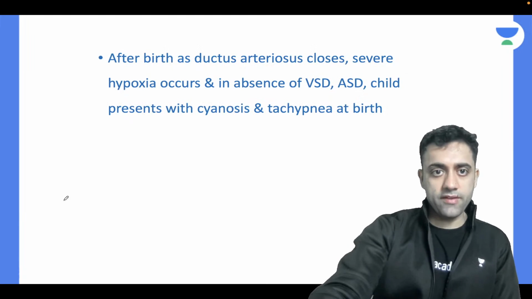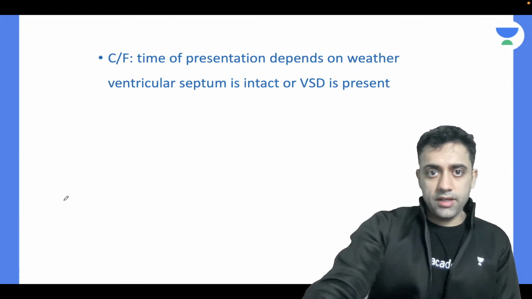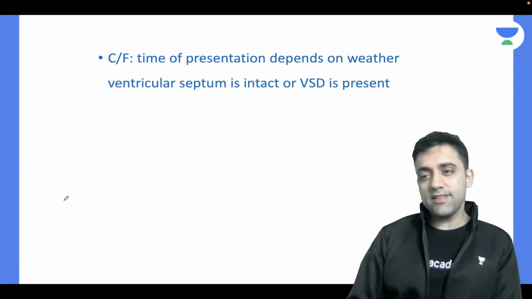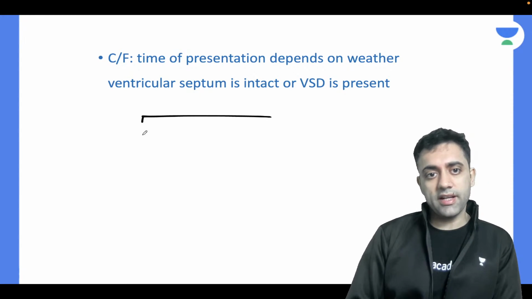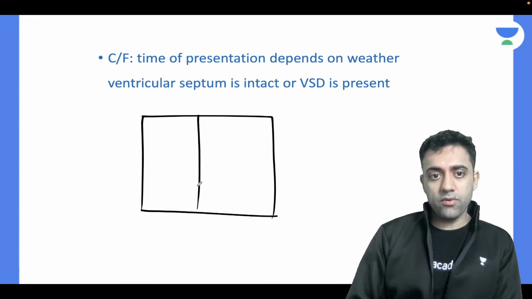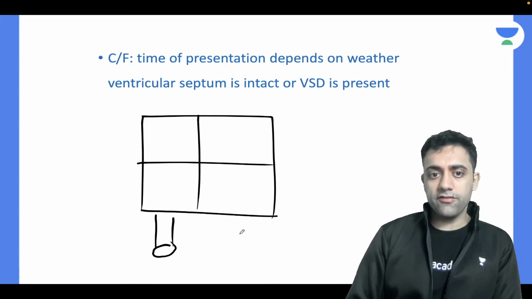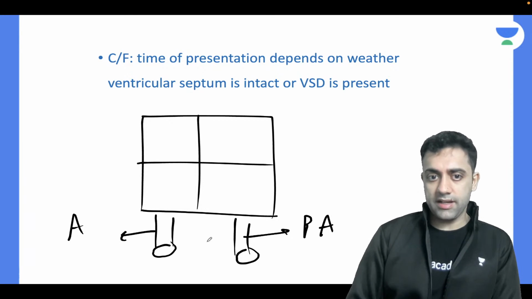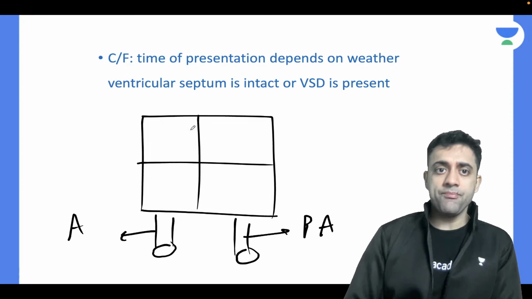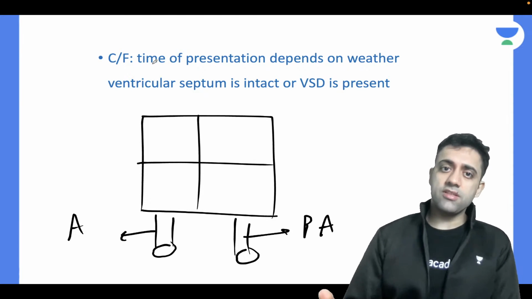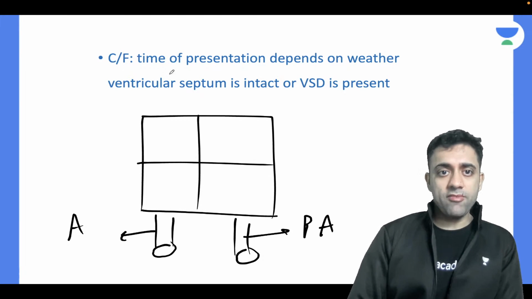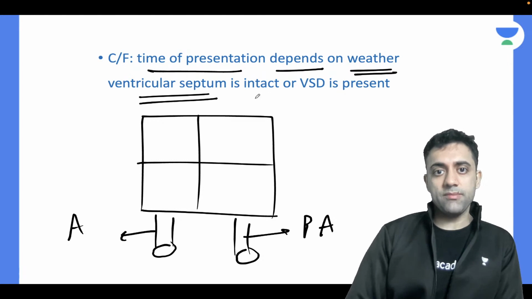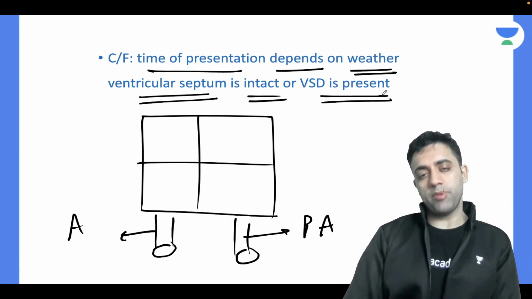Very good, everyone. Though this is a very nice question, always remember, dear, in studying TGA, I want you to have every point of view regarding TGA. This was the aorta and this was the pulmonary artery. The clinical features, of course, the baby will have cyanosis. The time of presentation depends on whether the ventricular septum is intact or VSD is present.